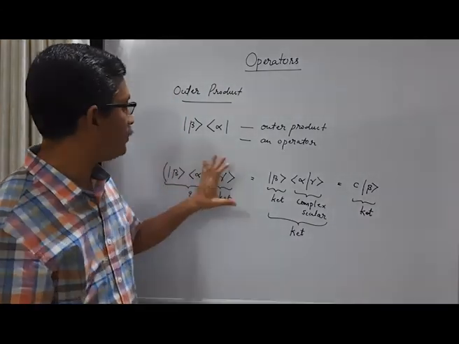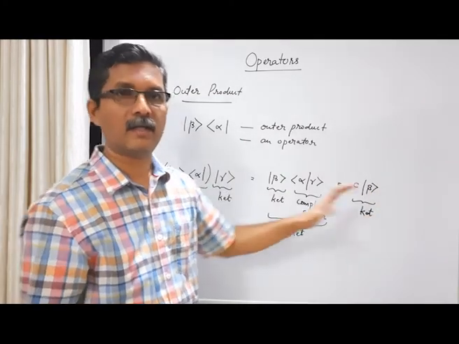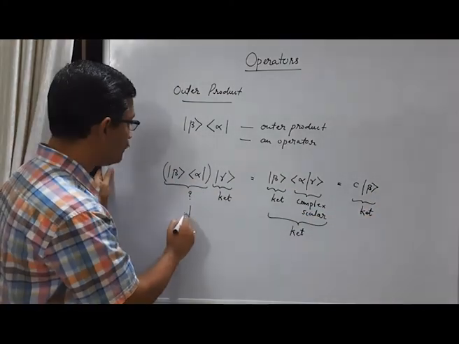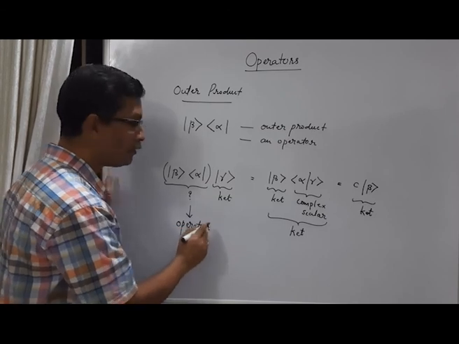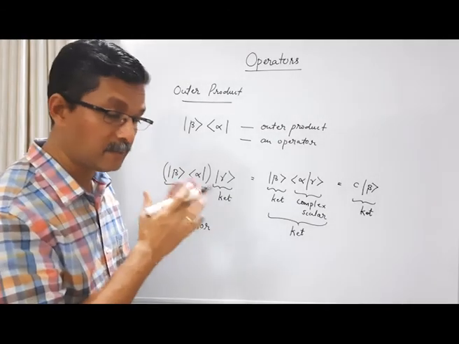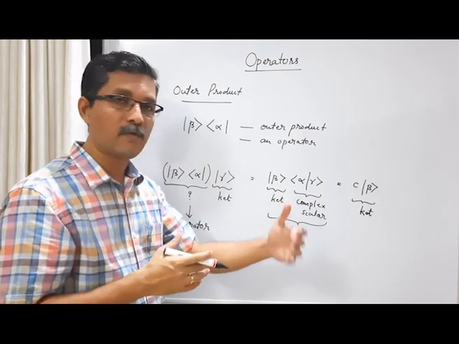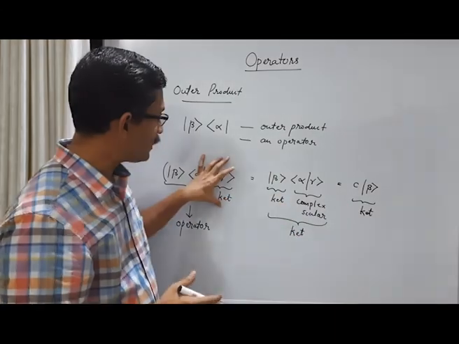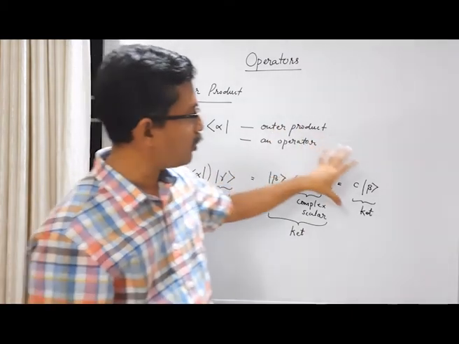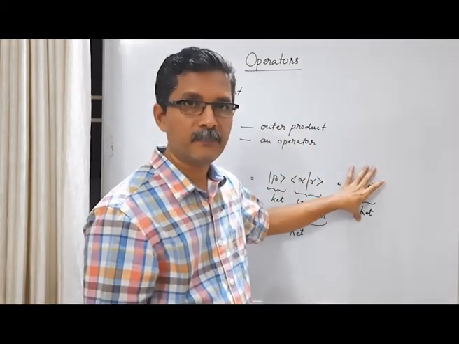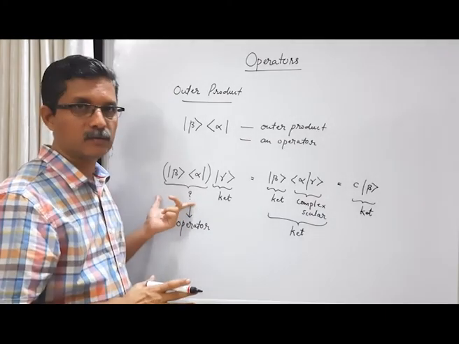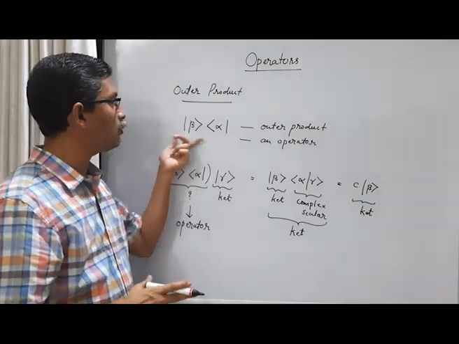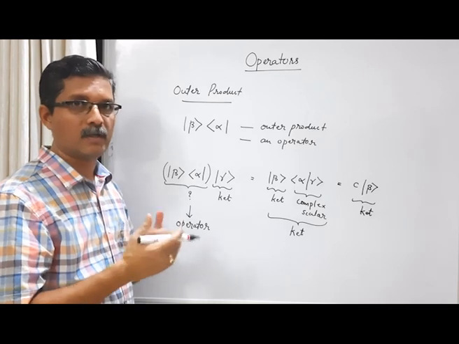So something is acting on one ket and we get another ket. Naturally, what is this something? This must be an operator. An operator is the mathematical object that changes one vector to another vector. So this ket gamma changes to another vector C times ket beta. This is possible by the action of only an operator. So this type of an outer product is actually an operator.